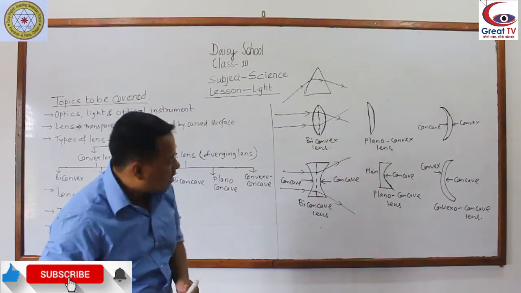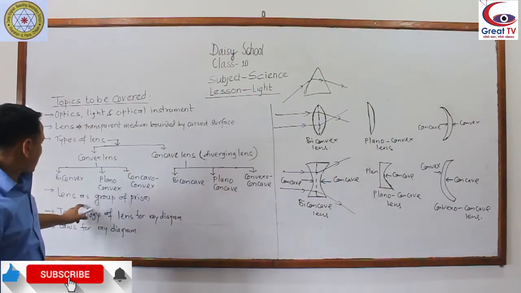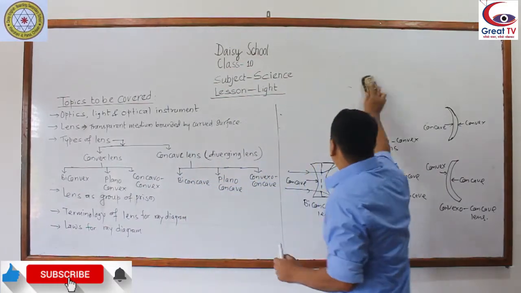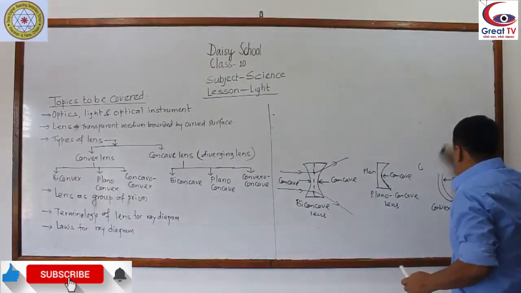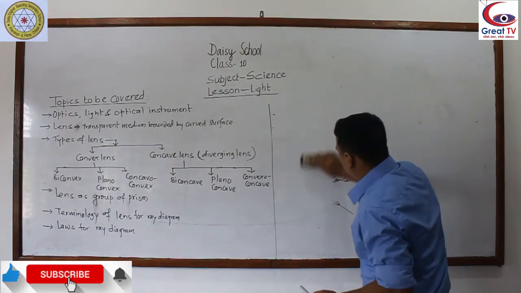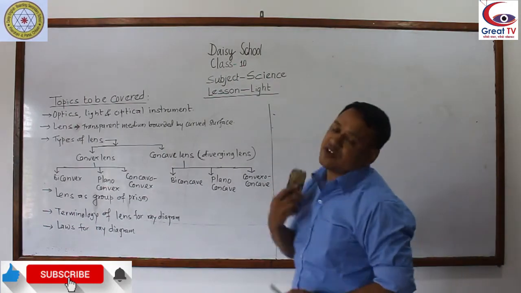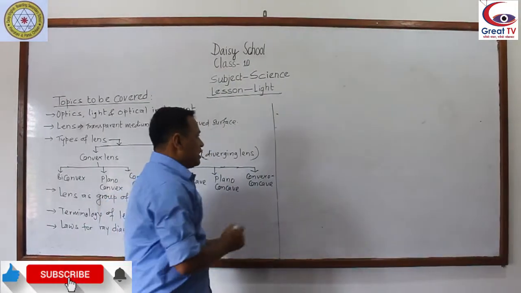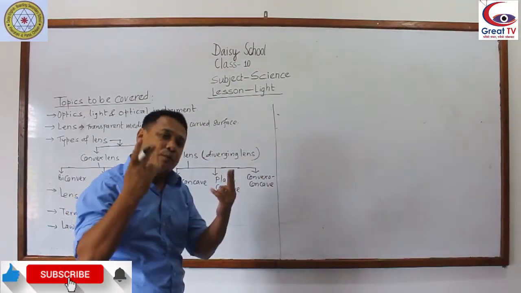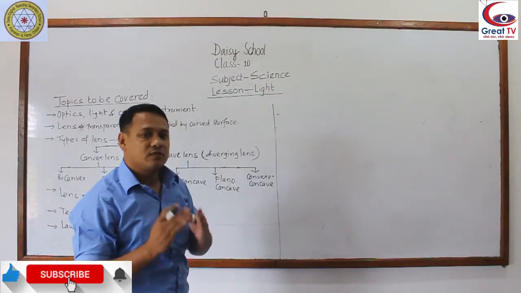It bends. Okay. So lens is a group of prism. That's why convex lens converts the light rays, concave lens diverts the light rays. Why? Why it happens? Why concave lens diverts the light rays? Why convex lens converts the light rays? Okay. Let's say a convex lens consists two prismatic parts and one glass slab.